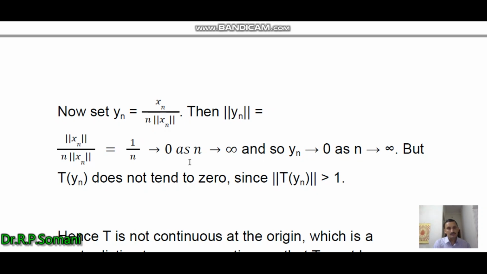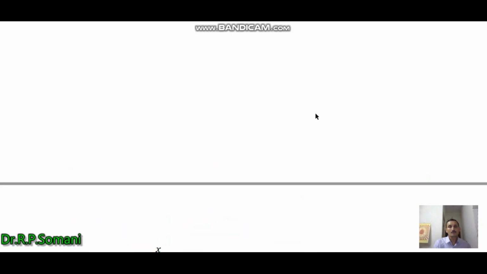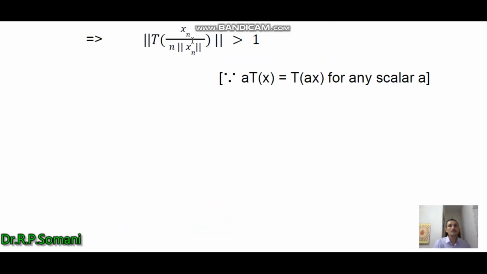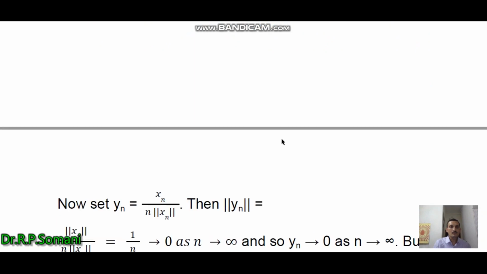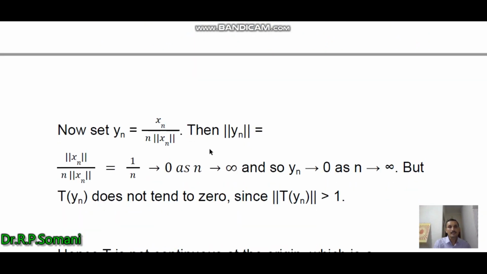But T yn does not tend to 0, since norm T yn is greater than or equal to 1, from this condition. So in this way we obtained a sequence yn tending to 0 but T yn does not tend to 0.